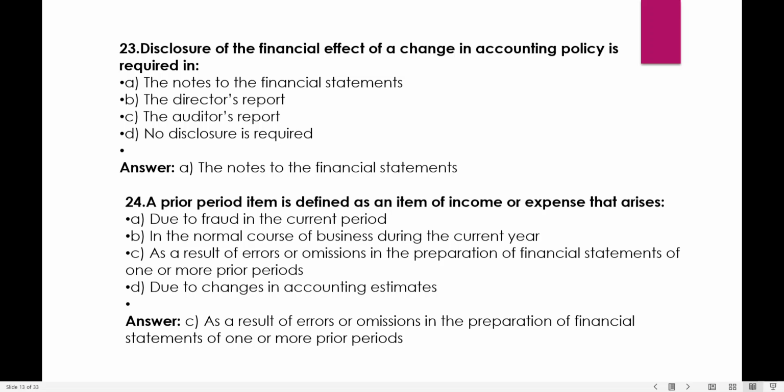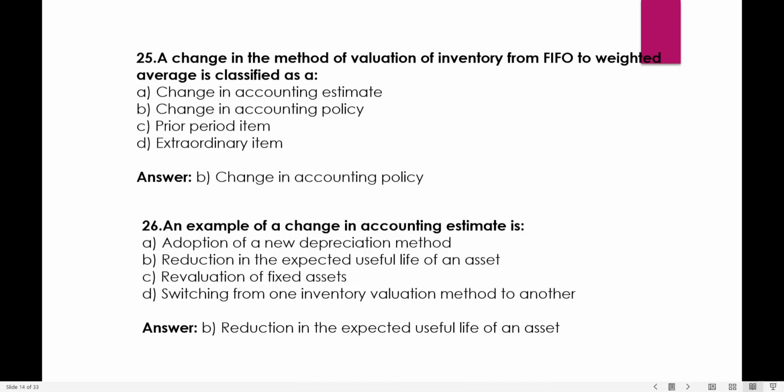Okay, a prior period item is defined as an item of income or expense that arises when: A, due to fraud in the current period; B, in the normal course of business during the current year; C, as a result of errors or omissions in the preparation of financial statements of one or more prior periods; D, due to change in the accounting estimate. So we see it is option C, that is, as a result of errors or omissions in the preparation of financial statements of one or more prior periods.